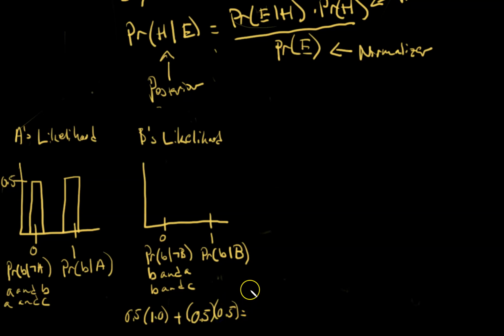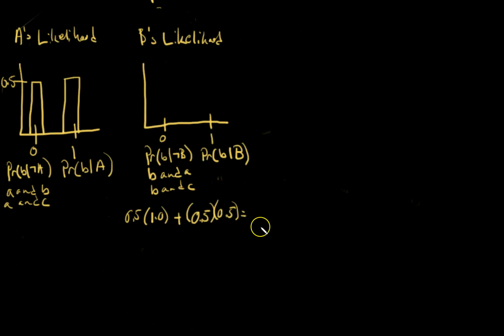So then we would have 0.5 times 1, that's 0.5, plus 0.5 times 0.5, that's 0.25. So that's equal to 0.75. So this guy right here is equal to 0.75. Okay.